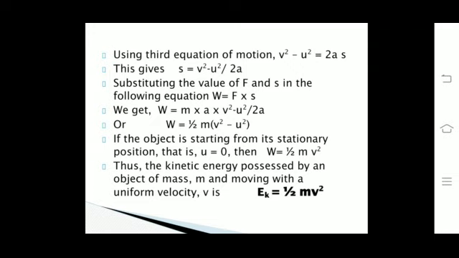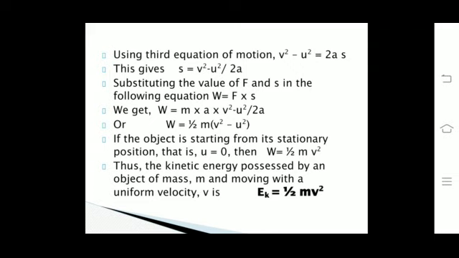So we get W is equal to m into a into v square minus u square upon 2a. Or we can also write it as W is equal to half of m into v square minus u square, as a and a get cancelled.